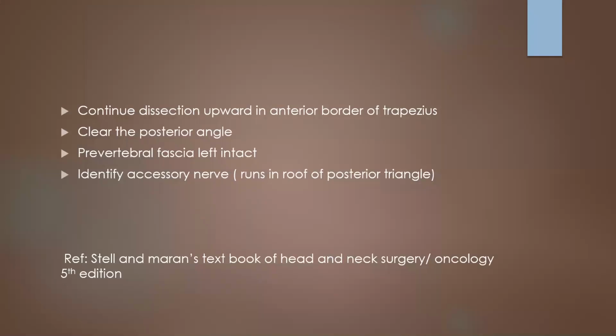So further dissection is continued upward along the anterior border of trapezius, and we should clear the posterior angle, and prevertebral fascia is left intact. And the next step is to identify the accessory nerve. Accessory nerve usually runs in the roof of the posterior triangle.